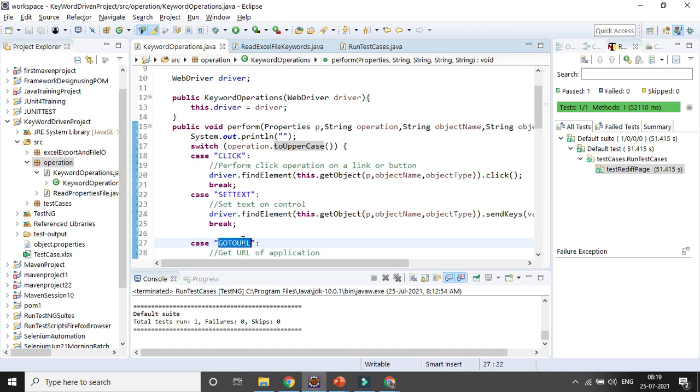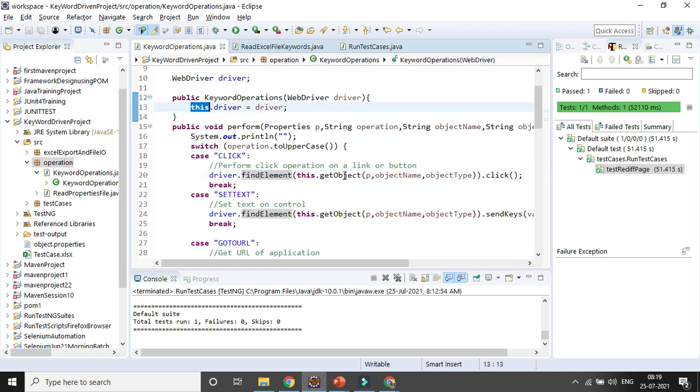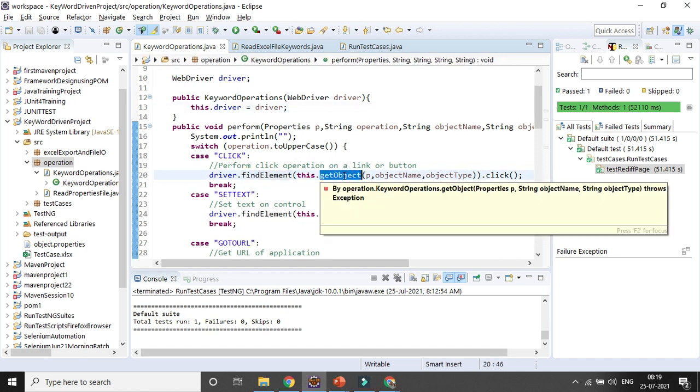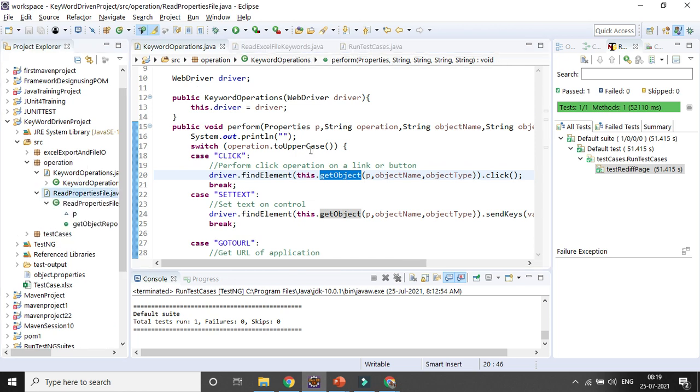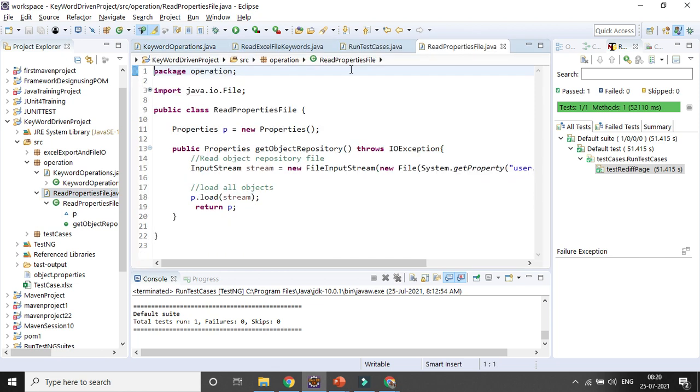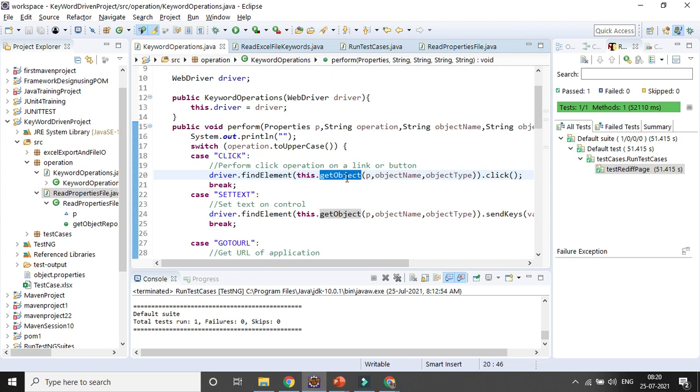If you want to clear the value, you can give the clear method also in the switch statement. So what do you want to do? You want to take the driver reference. You need to find the element, using the this keyword, then getObject. From where are you getting the object? You can see here, this is your getObject method.